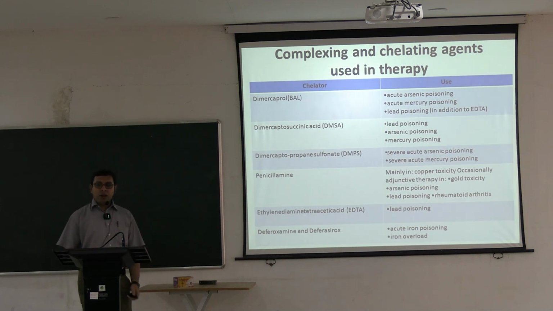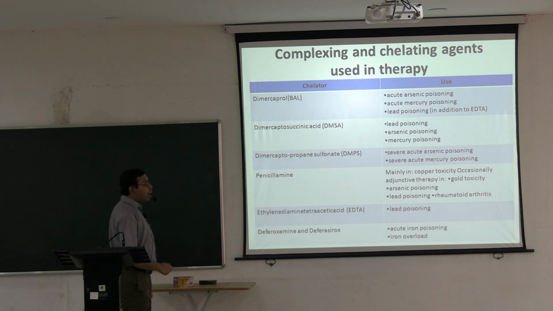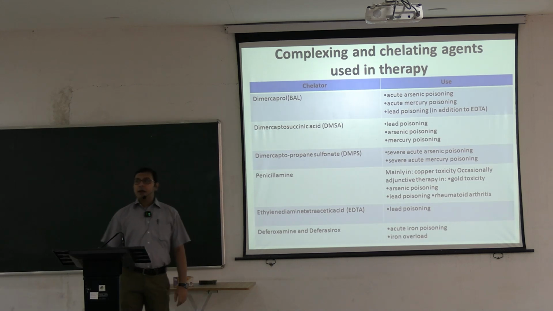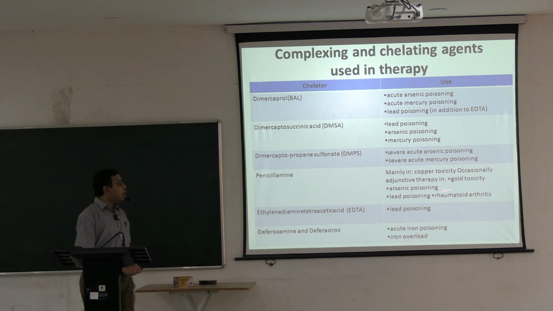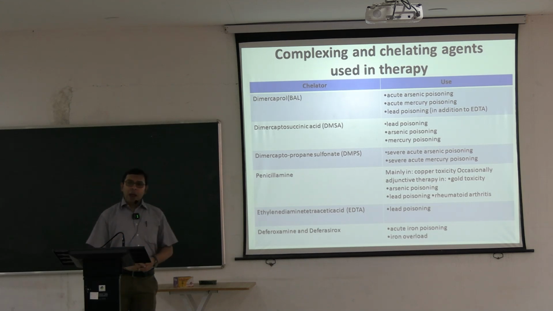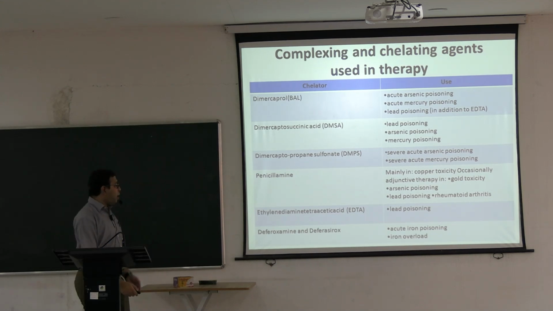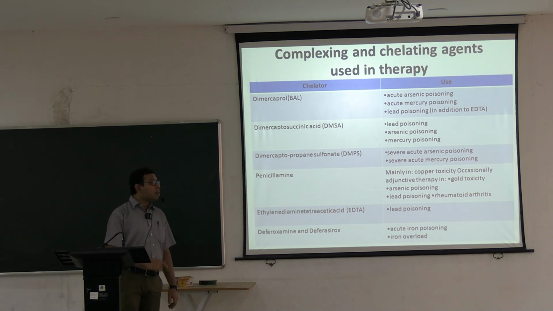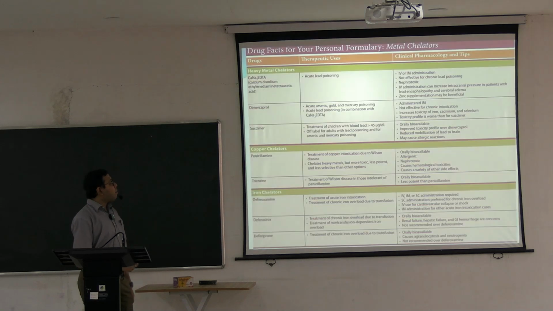This is also used as a drug, DMPS. Penicillamine, mainly the D-penicillamine, is mainly used in copper toxicity, which can happen in Wilson's disease. Adjunctive therapy in gold toxicity, arsenic toxicity, lead poisoning, rheumatoid arthritis. EDTA is mainly used in lead poisoning, both the calcium disodium EDTA as well as the normal EDTA. Deferoxamine is mainly used in acute iron poisoning as well as iron overload.